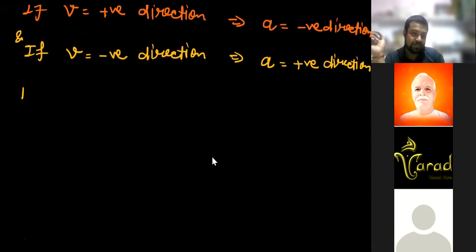So let us see. Here, v is equal to t square minus t.